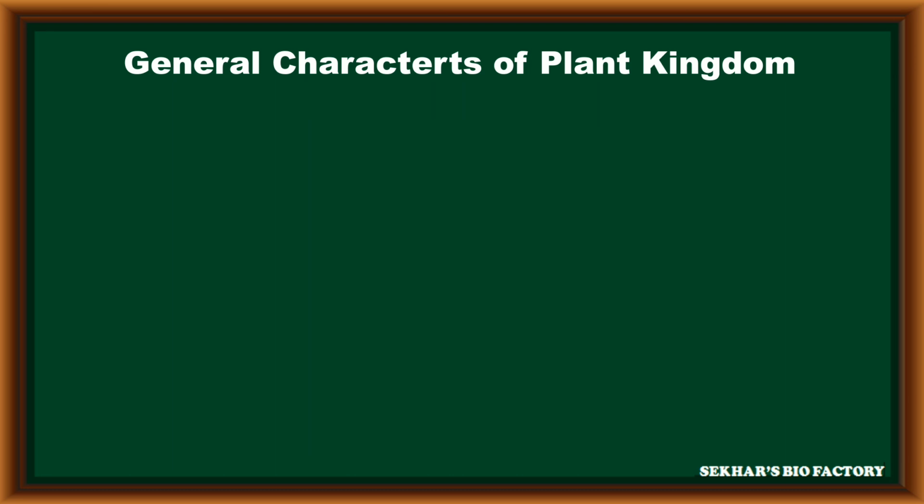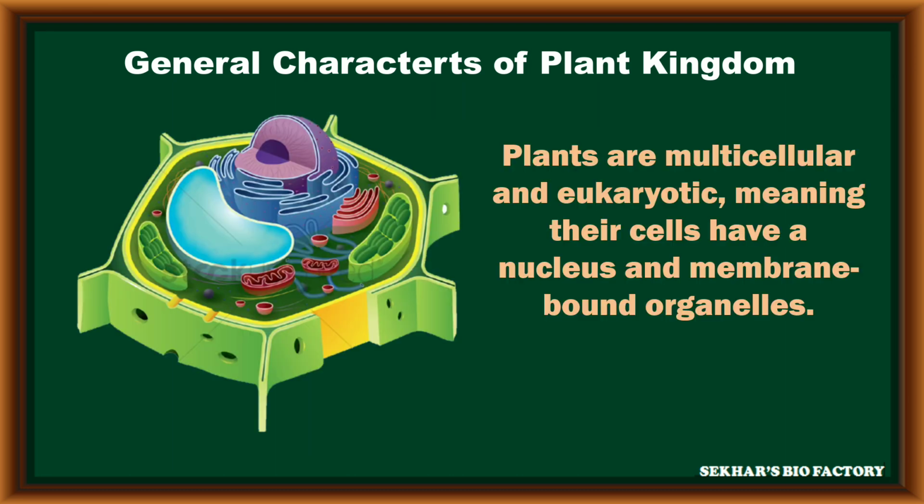When we observe the general characters of plant kingdom, the plants are multicellular eukaryotic in nature. That means in their body, the cell has a membrane bounded nucleus along with various cell organelles.